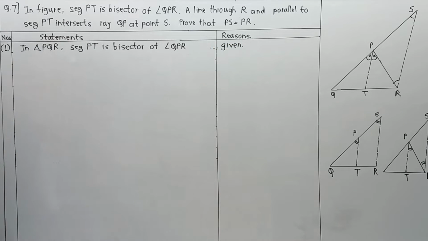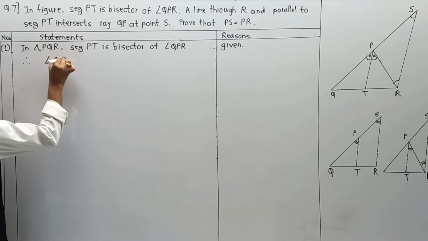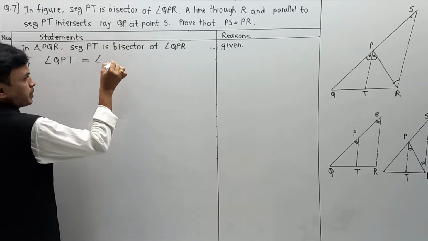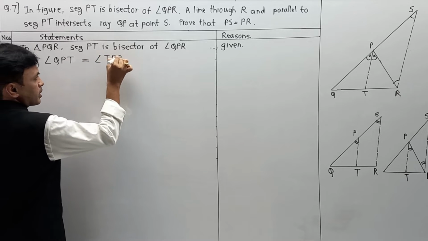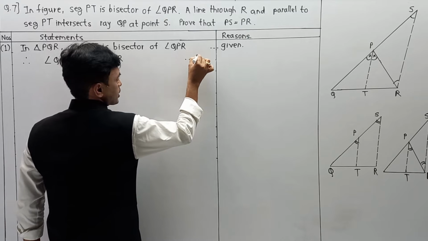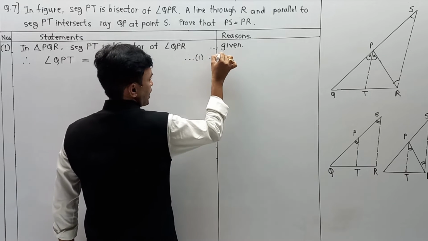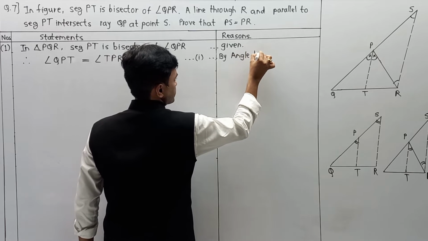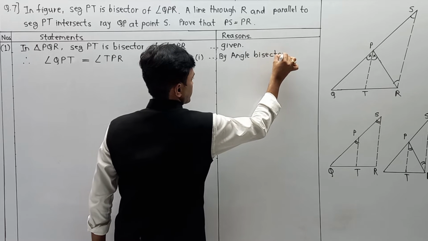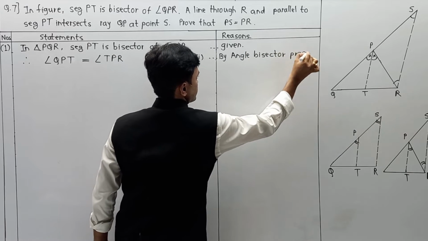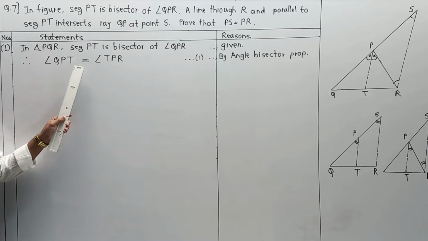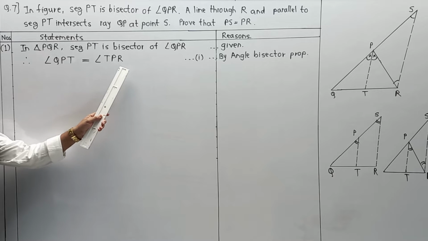Next, therefore angle QPT is equal to angle TPR. I am going to give it as equation number 1, and the reason is by angle bisector property. Now we are able to get equation 1 where angle QPT is equal to angle TPR.